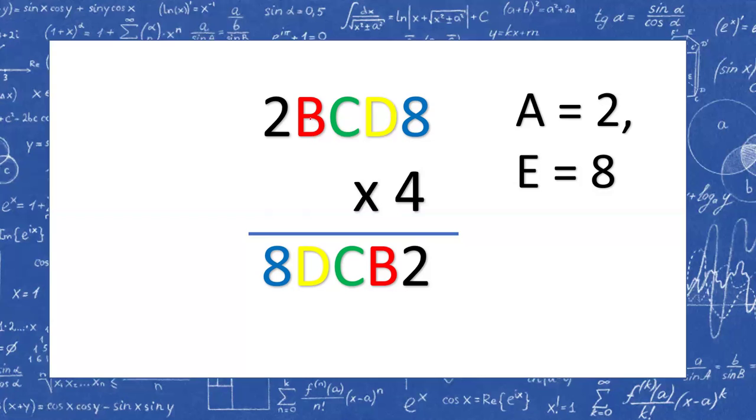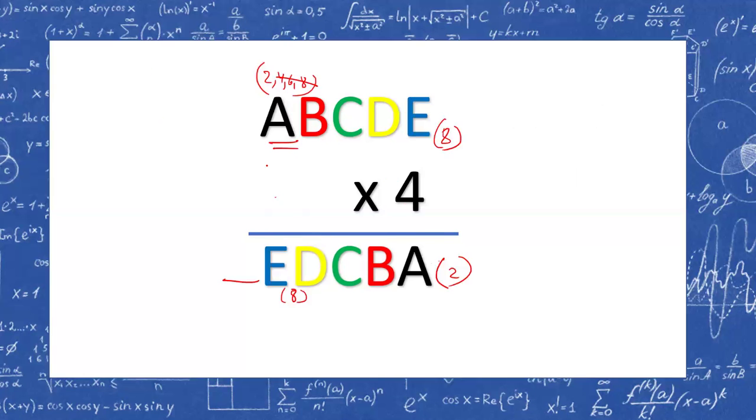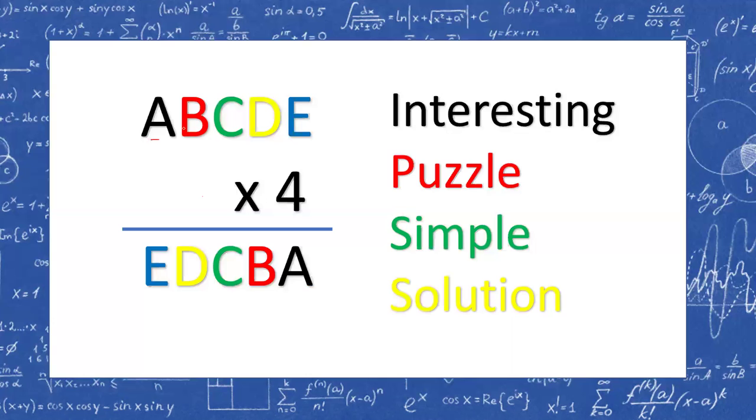Next, अगला नंबर हम किसको लें? 4 2s are 8 आया है from this side. So there is no carry here. Otherwise, this will be 9 or more. So this number has to be some number which does not generate any carry. Initially, I just forgot to tell you that all these digits A, B, C, D, and E have to be different.